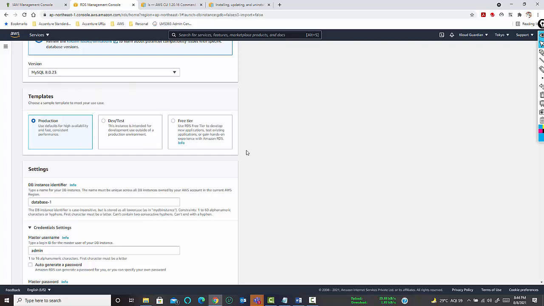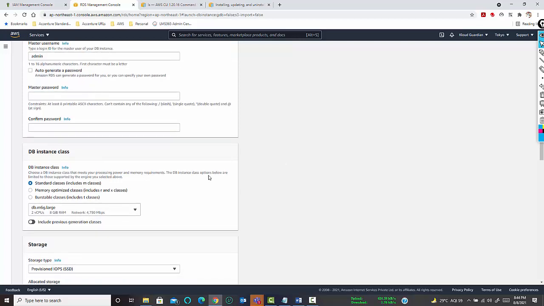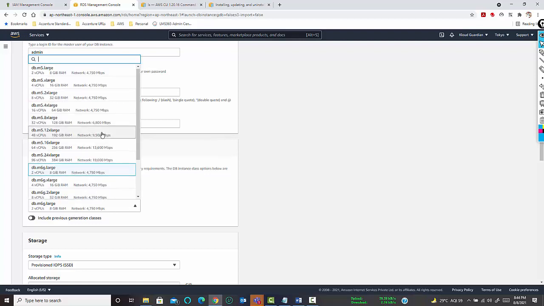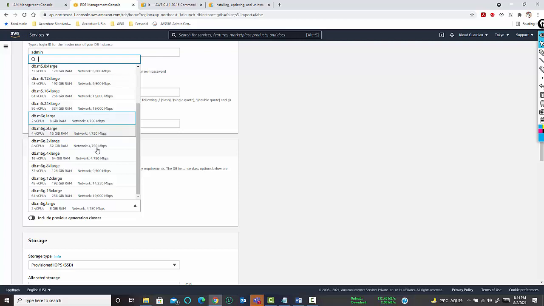Now, if you have already tested your database and you want to deploy your database directly in production, you can select production, and likewise you can see the DB instance class, that is the EC2 which will be deployed for you. You will be having a maximum EC2 with 256 gig of RAM with a network bandwidth of 19,000 Mbps.